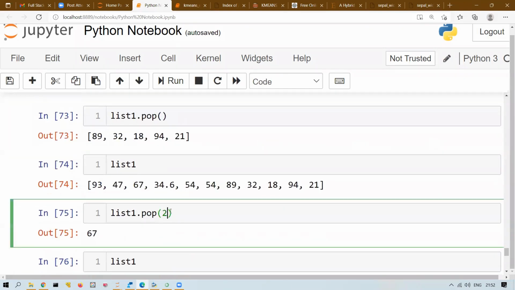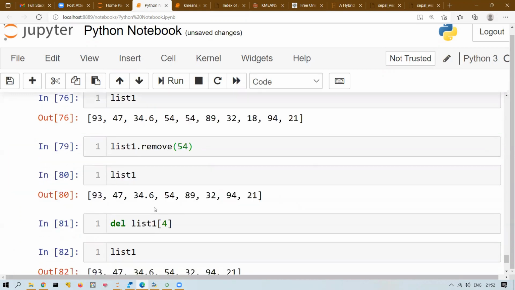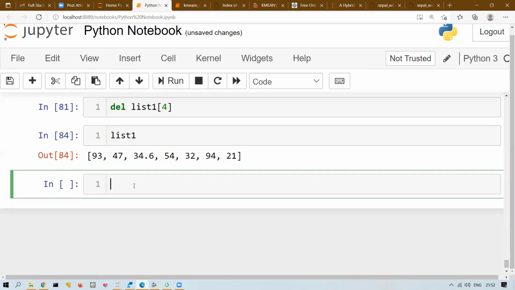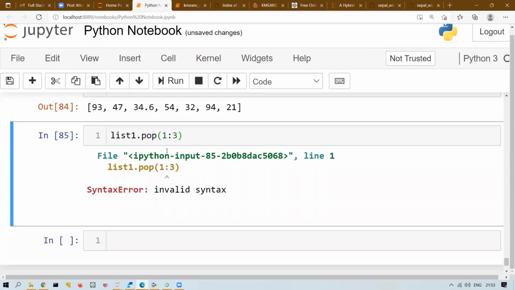Let me show you the recent list. We deleted a lot of things, so this is how my list is looking. If I write list 1 dot pop and then 0 colon 2, it is invalid syntax, right? So it is not taking.